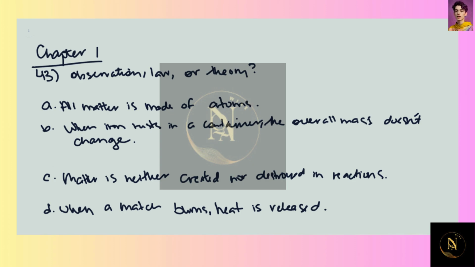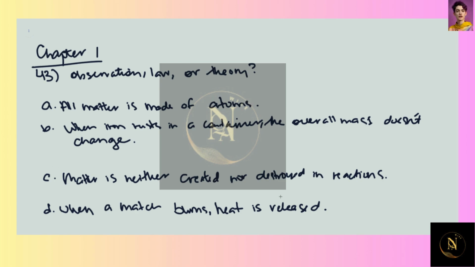Problem 43 asks you to classify each of the following statements, A through D, as either an observation, a law, or a theory. So an observation is something that can be measured or recorded, like, for instance, a mass or change in temperature.